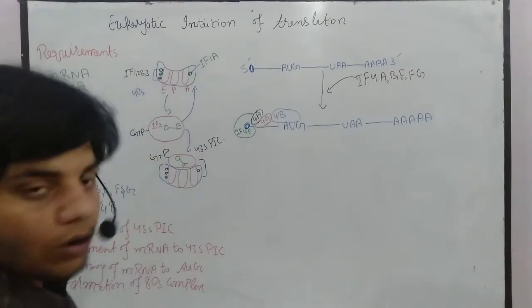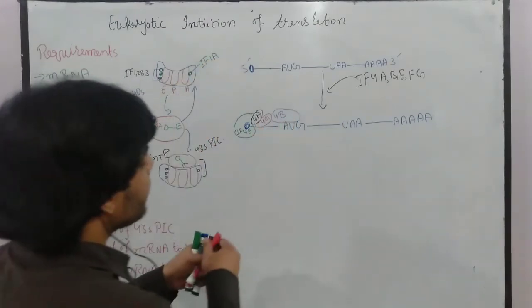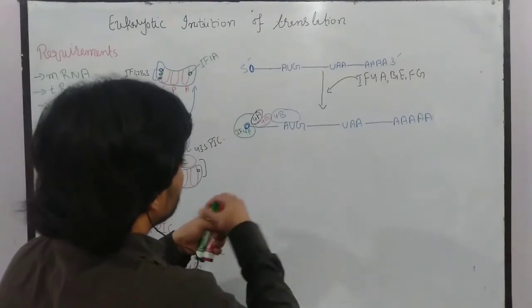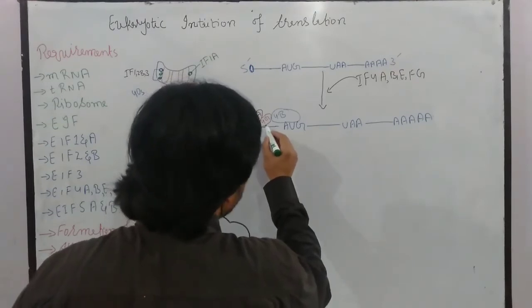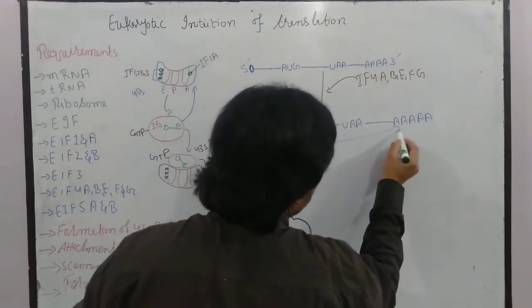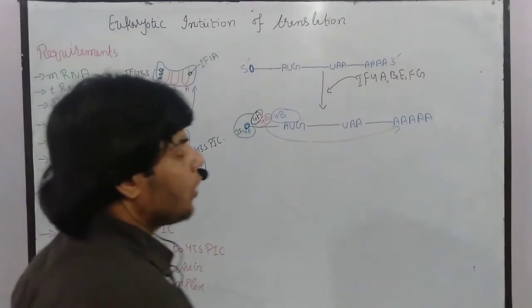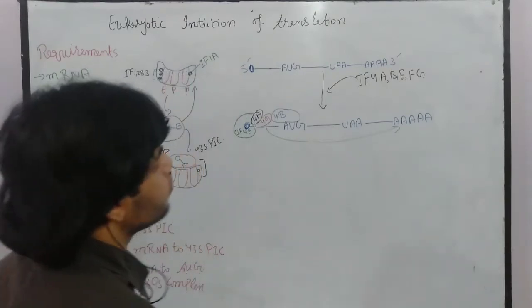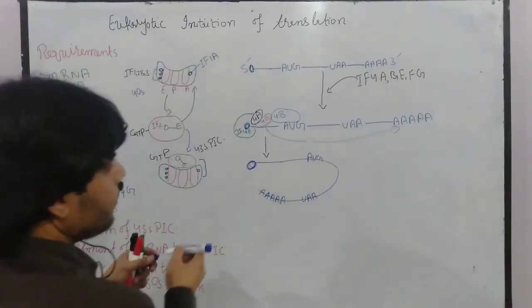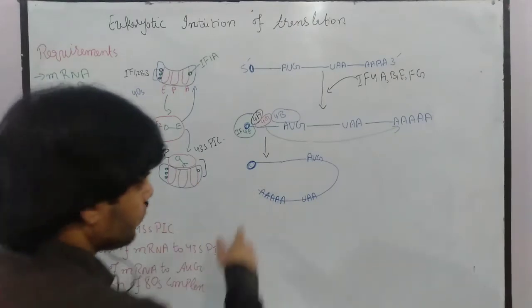Now what happened after that? These are the complex which are bound to these sites. After that, this 4G, as you can see, will bring this polyadenylation to this 5' area, and we get a loop-like structure. So the situation will be like that. It will bring the polyadenylation closer to this 5' area, as you can see.